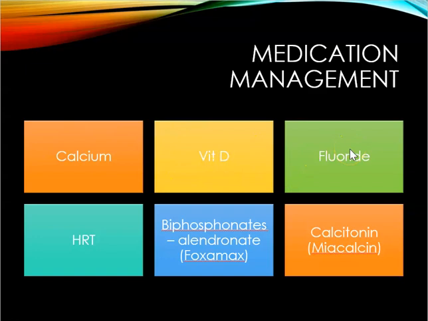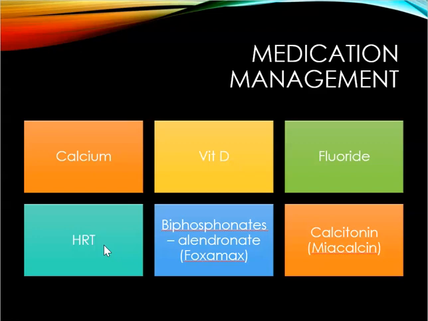Fluoride, that decreases osteoclast activity, and that's when the osteoclasts, they were the ones that remove bone tissue, and the research and use of this is relatively new. HRT, that's hormone replacement therapy like estrogen, that's going to decrease bone loss and increase bone density.